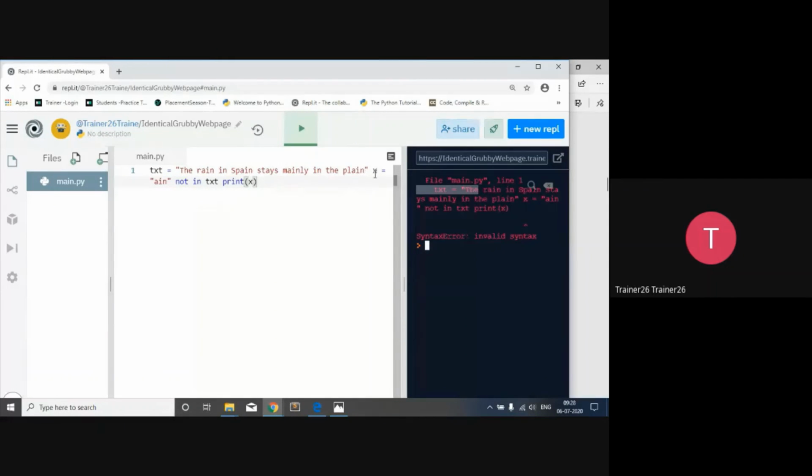I think there is an indentation problem here. Okay. Now you can see that if I say not in, it will cross-check that it should not be in the string, but it's available as a substring. So substring means what? Specially ain. Here ain is also present, then ain here also present, and then ain here also present. So in this way, ain is present. However many times it is present, it's going to cross-check. So that is the fundamental.